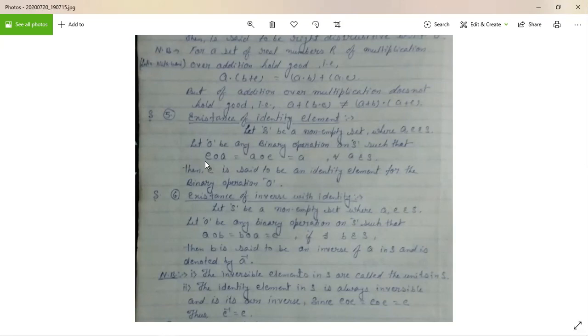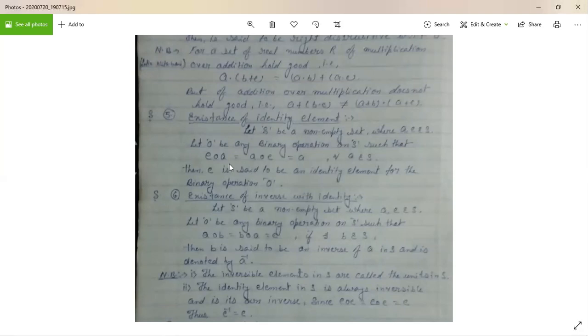When this happens, the particular element is said to be the identity element for all elements belonging to S.